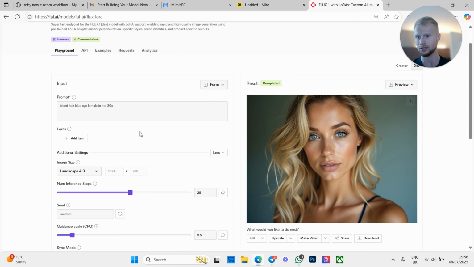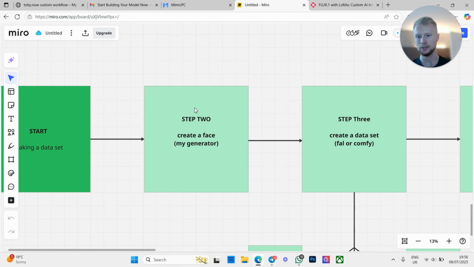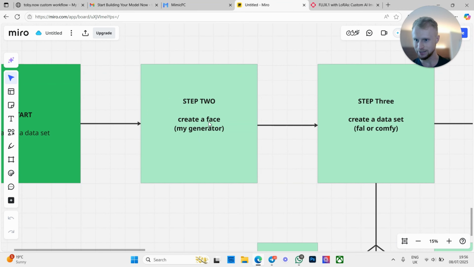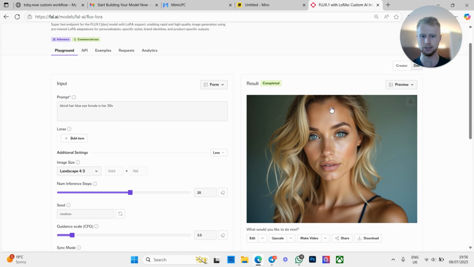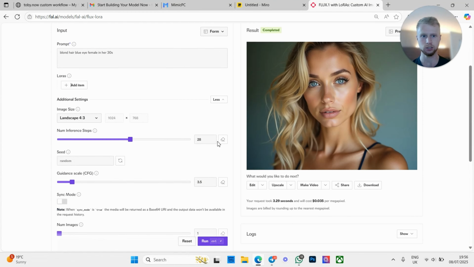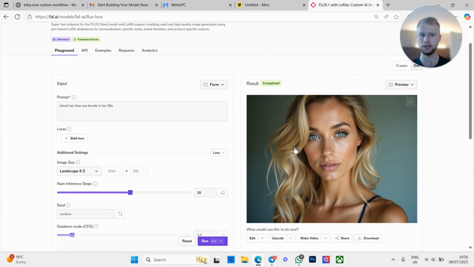So to fix this consistency problem, we need a LoRA. And to get a LoRA, we need a dataset. And to get a dataset, we need to generate a consistent face to be able to put into the dataset. We obviously can't do it like this. So how are we going to do it? To create the same image over and over again.